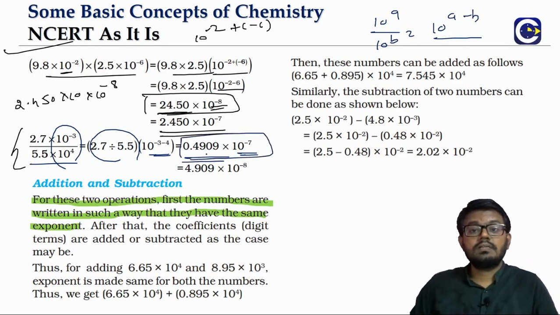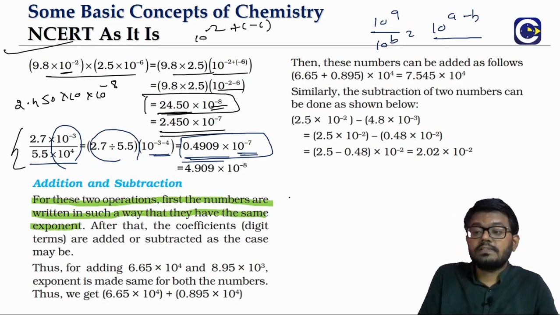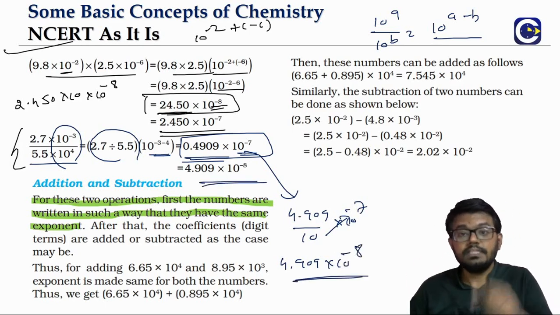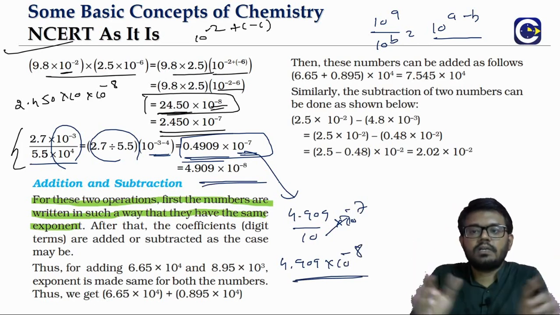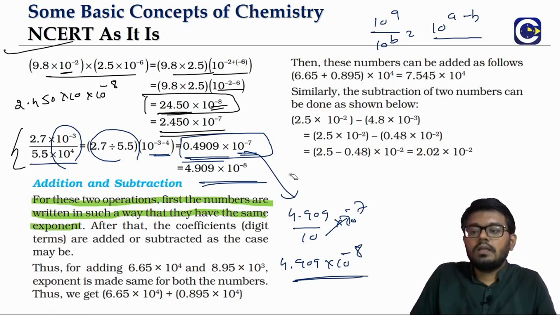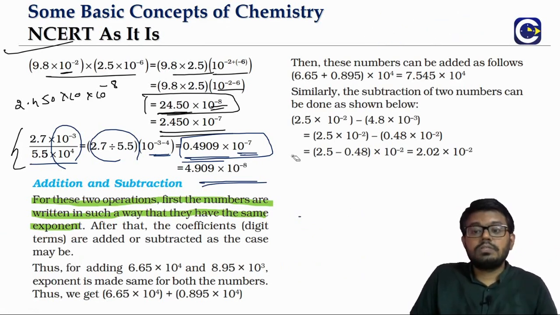This is not in scientific notation. Check it, because the number is not between 1 and 9.999 and so on. How do we do it? We have to shift the decimal by 1 point. This can be written as 4.909 divided by 10. So overall it becomes 4.909 × 10^-8. This is scientific notation. Scientific notation always means a number part, which is between 1 and 9.999 and so on, and an exponent part.